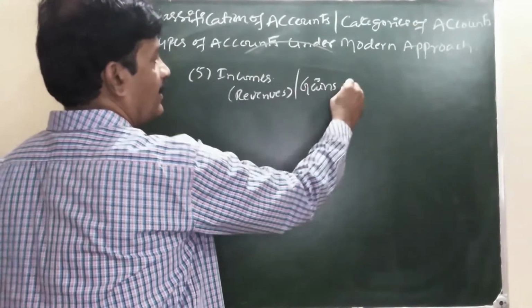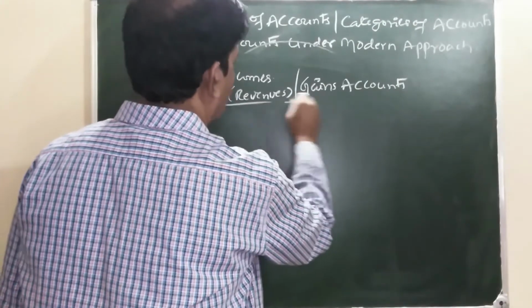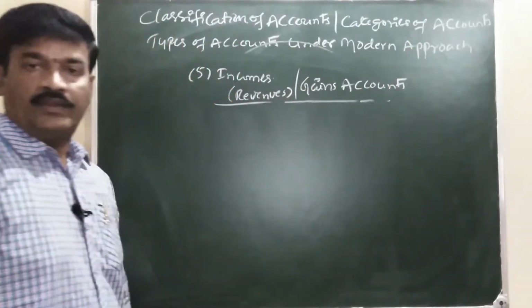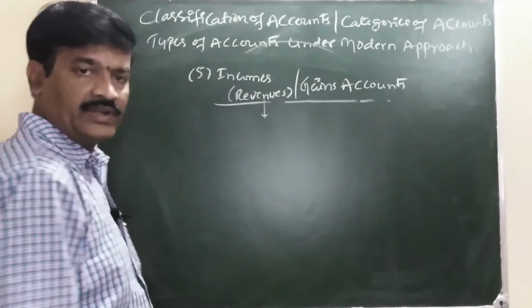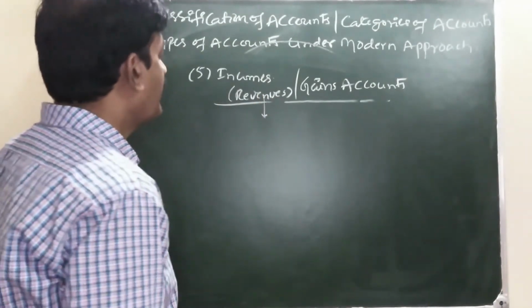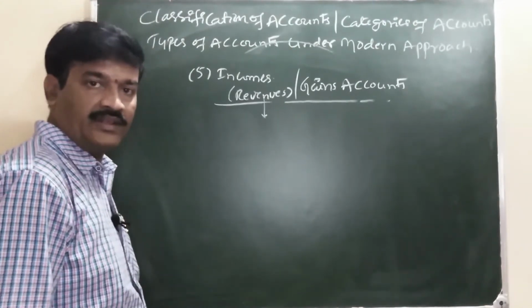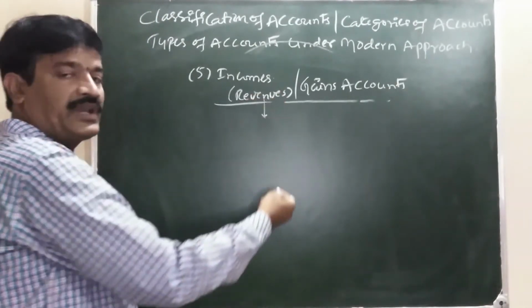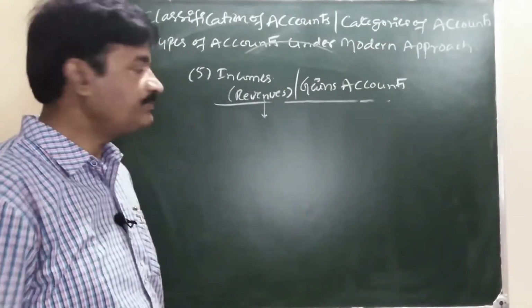Gains accounts, incomes. What is income? Earning of money resulting from the operations. Gain means rare income.